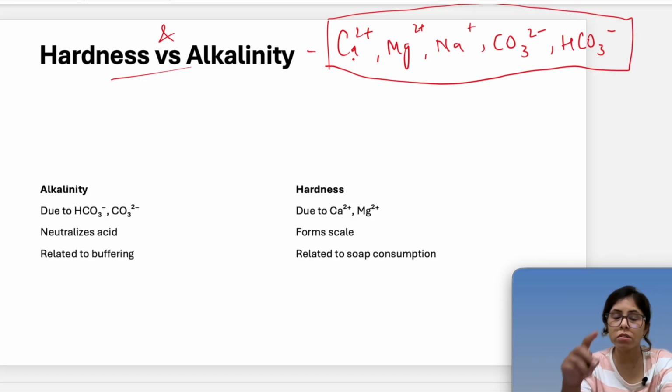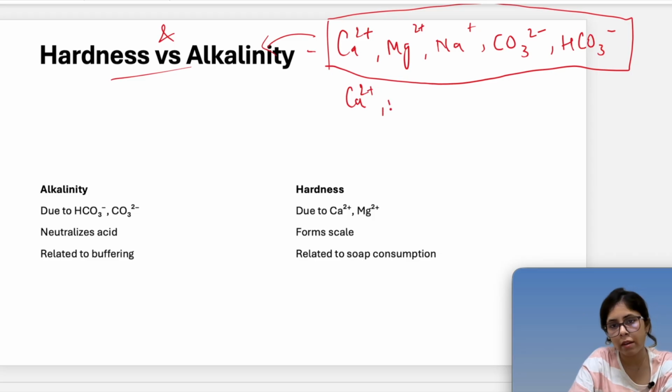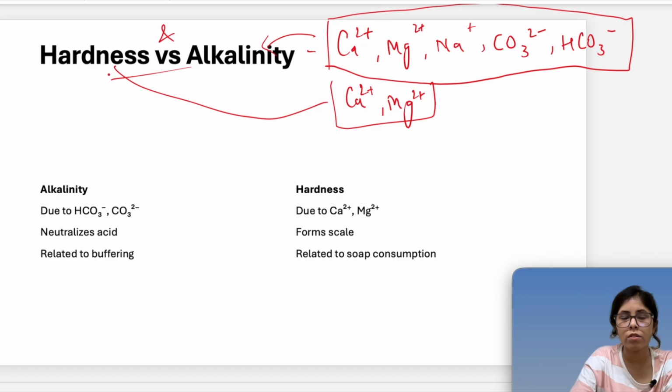Hardness is only because of multivalent cations, right? But alkalinity can also be generated due to single valent cations. So this is for alkalinity. But when it comes to hardness, there should be multivalent cations, that means calcium and magnesium only. Okay, so this is for hardness. And basically carbonate and bicarbonate will create carbonate hardness.